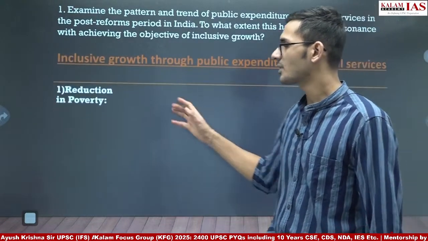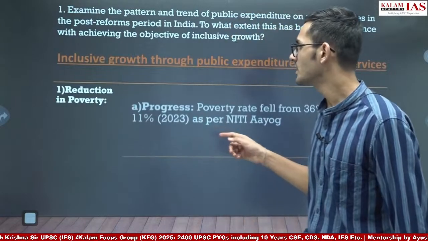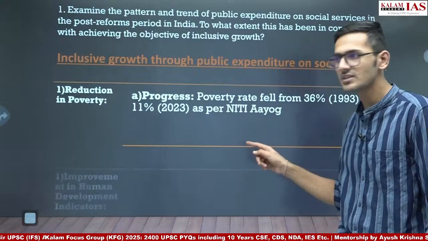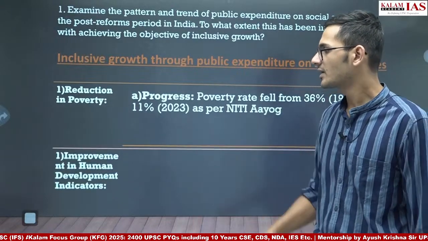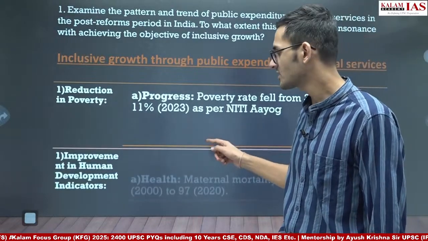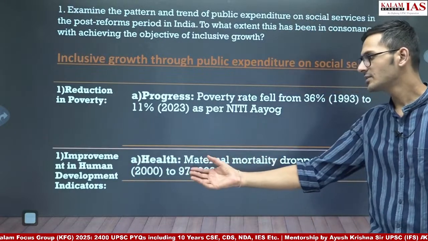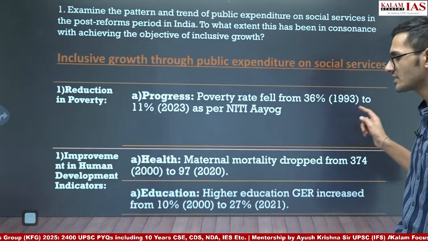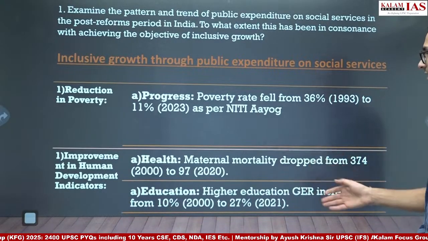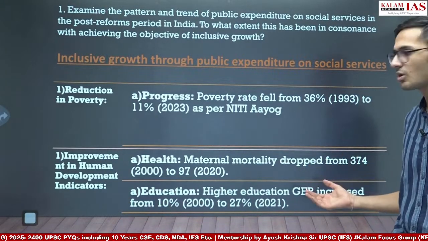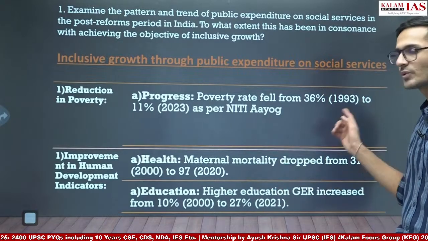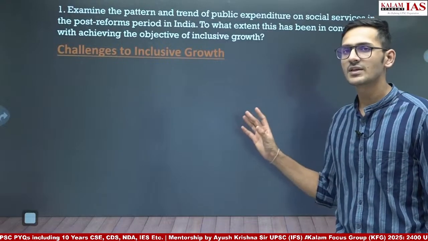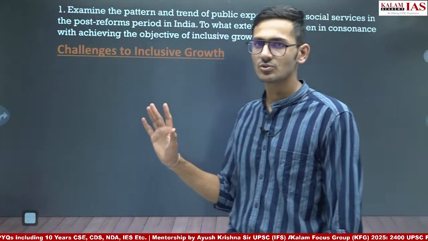After that, we can write about reduction in poverty. For example, multidimensional poverty has reduced from 36% to 11% as per NITI Aayog. Then improvement in human development indicators: in health, the maternal mortality rate has dropped from 374 to 97. In education, the higher education gross enrollment ratio has increased from 10% to 27%. So these data we can give. Finally, we will write 2-3 points about challenges to inclusive growth.